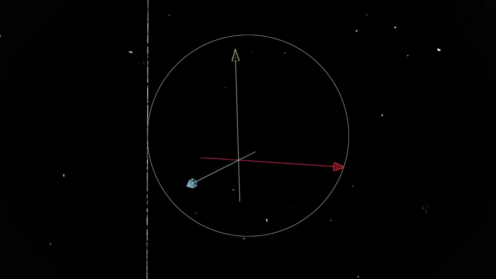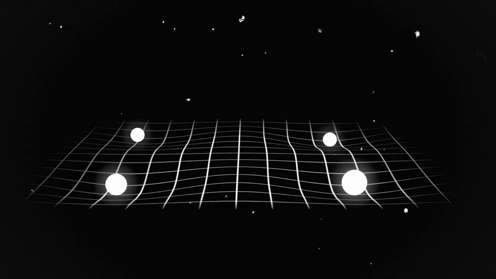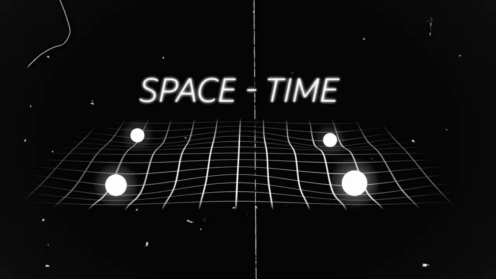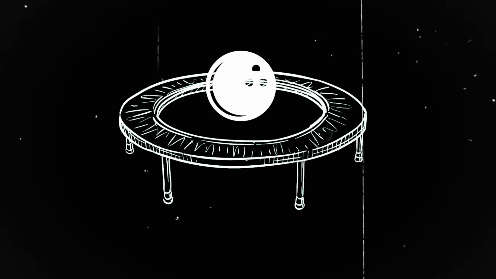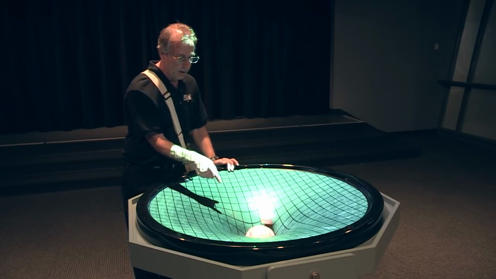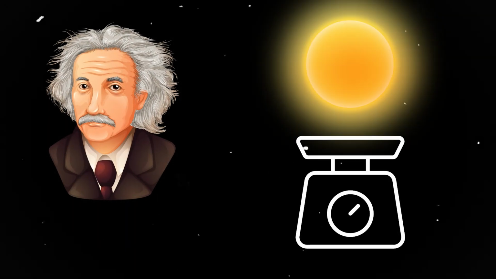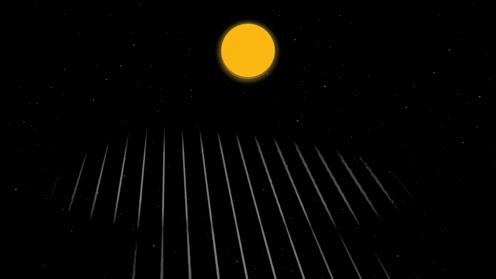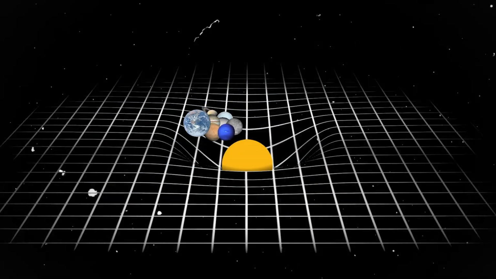Einstein added time to the 3 dimensions of space and likened it to a fabric that surrounds us. Massive objects would warp this fabric. He called this space-time. Imagine the sun as a heavy bowling ball placed on a trampoline. The ball would bend the trampoline downward, right? This bending represents the gravitational force we feel. So, according to Einstein, because the sun is a very massive star, it bends space-time significantly, and our Earth and other planets follow this curvature.